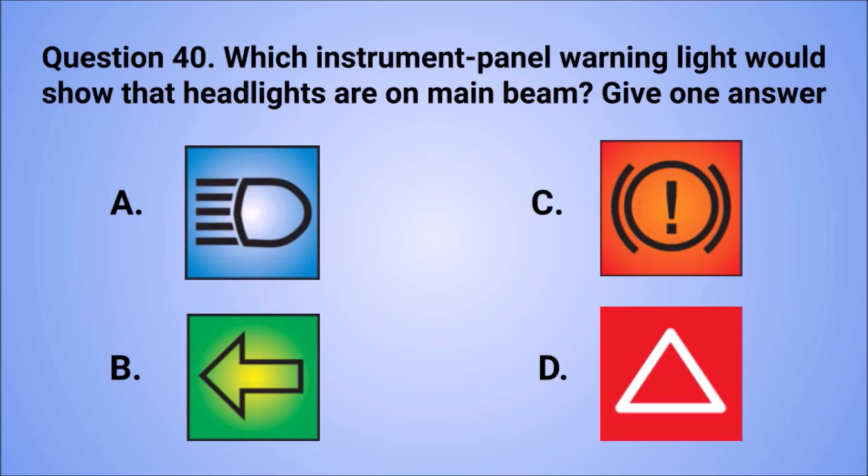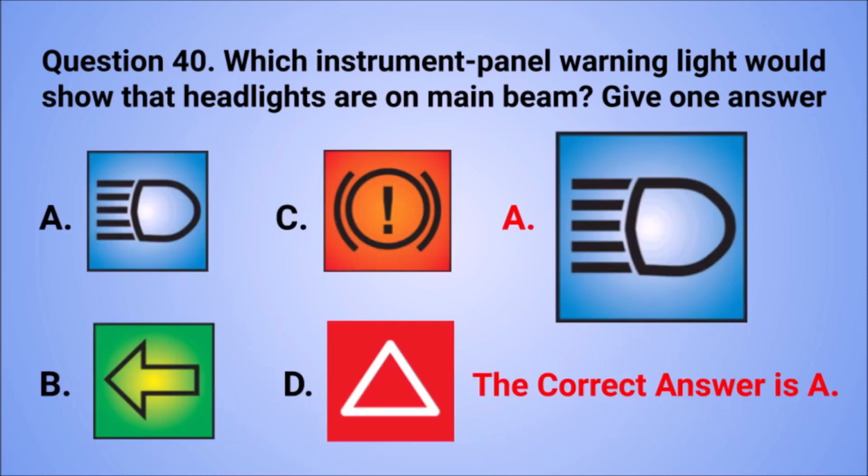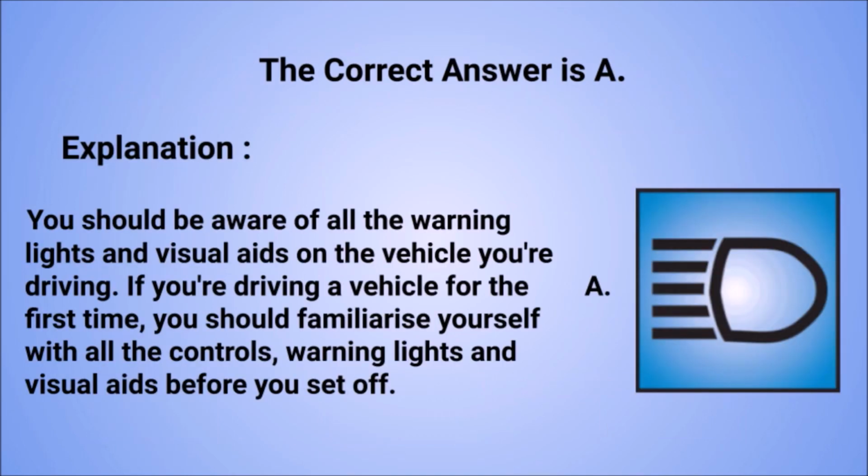Question 40. Which instrument panel warning light would show that headlights are on main beam? Give one answer. A. B. C. D. The correct answer is A. Explanation: you should be aware of all the warning lights and visual aids on the vehicle you're driving. If you're driving a vehicle for the first time, you should familiarize yourself with all the controls, warning lights, and visual aids before you set off.